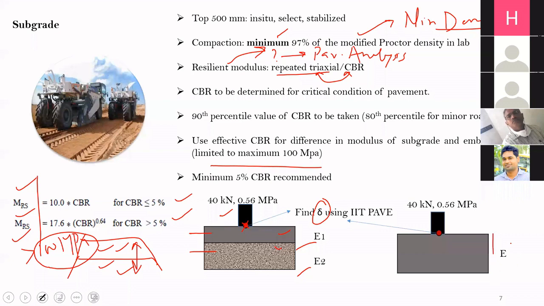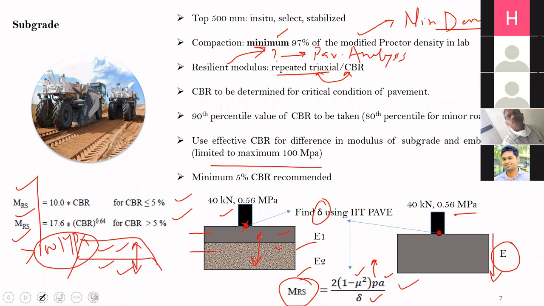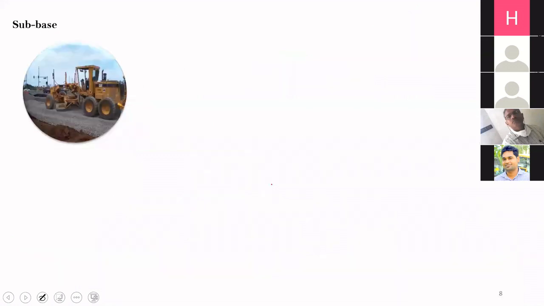For the same deflection, you will use Boussinesq's equation. This is the Boussinesq equation for an elastic half space. You have this value of deflection, put this deflection here. P is the pressure, which is 0.56 MPa. A is the radius of the tire, which is also taken as standard. Mu is the Poisson's ratio, which can be taken as 0.35, and you can find out the value of MRS. This MRS is the combined modulus of these two layers, which is the effective modulus. And for flexible pavement design, it is recommended that the soil should have a minimum CBR of 5%. So these are the requirements for subgrade.